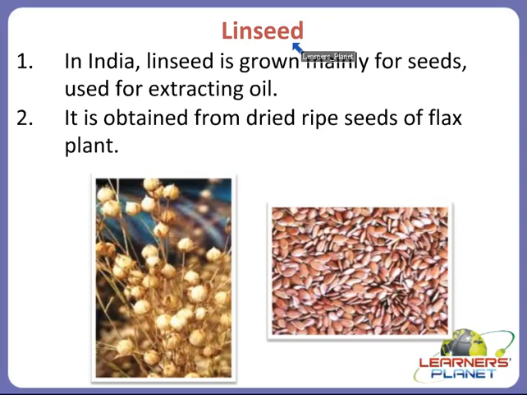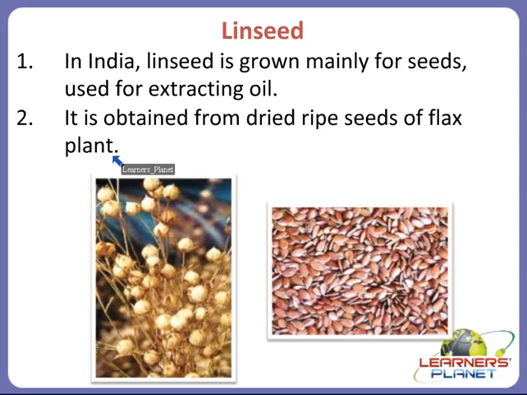So children, it is also called the drying oil because it is obtained from dried ripe seeds, right? And it is obtained from the flax plant, so it is called flax seed oil.